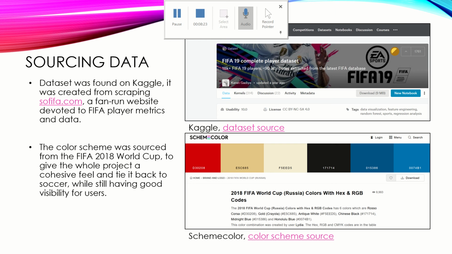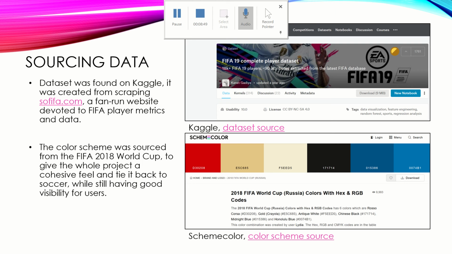The source of my data, I got this data set from Kaggle, and Kaggle actually was scraped from SoFIFA.com. SoFIFA is a fan-run statistics and metrics website that's dedicated to keeping the most up-to-date FIFA statistics available so that players can more accurately choose their squads for online battles when they play against other people.